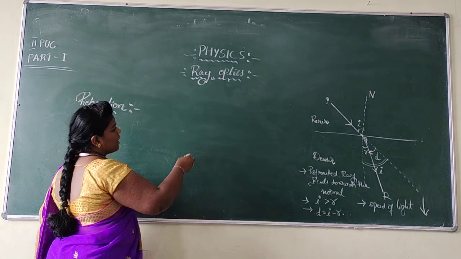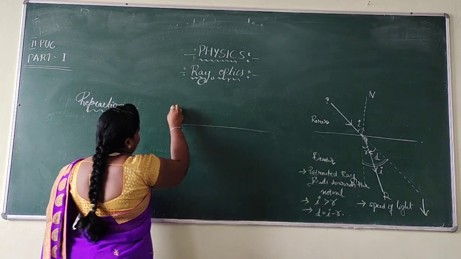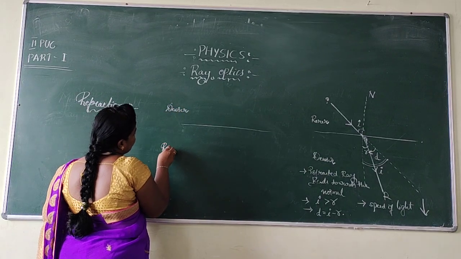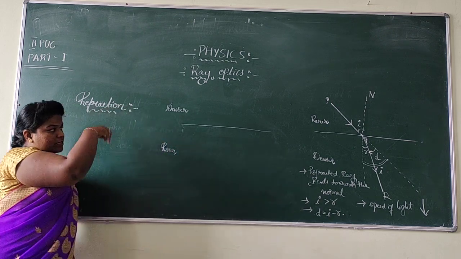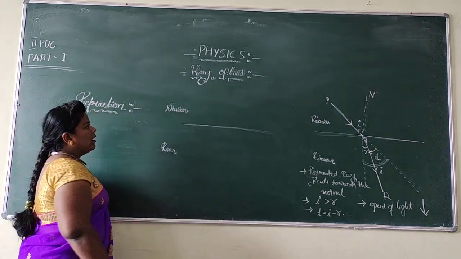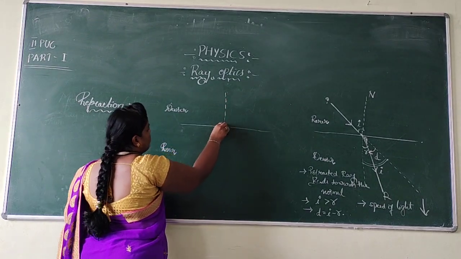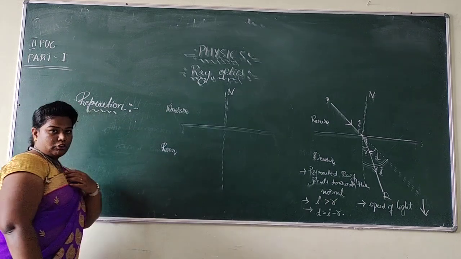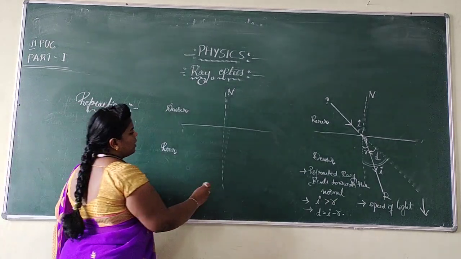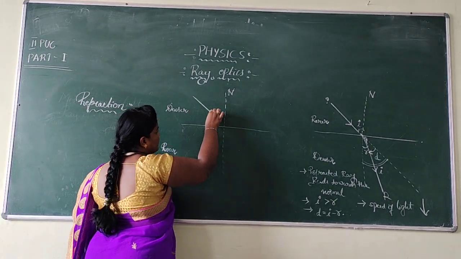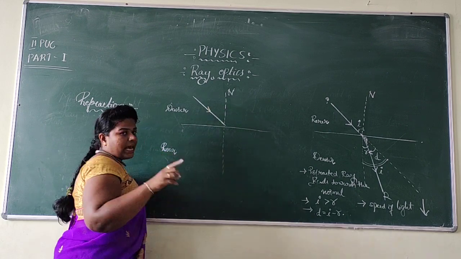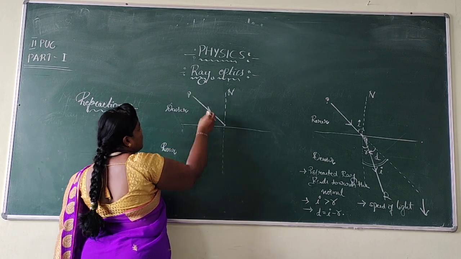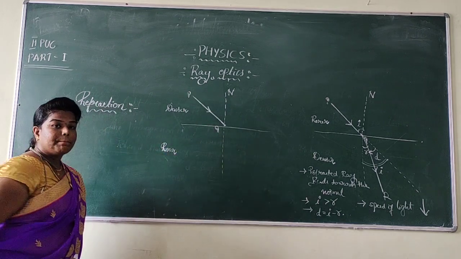Now let us see another case, when the ray of light travels from denser medium to rarer medium. So I just consider two different mediums, and I am going to draw the normal here, where N is the normal. Now I am going to send an incident ray of light. I am representing the direction of the ray of light. PQ is the incident ray.